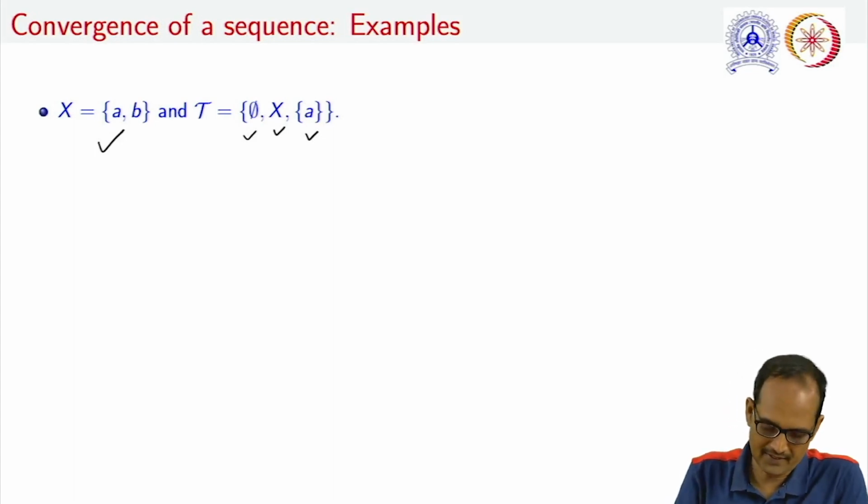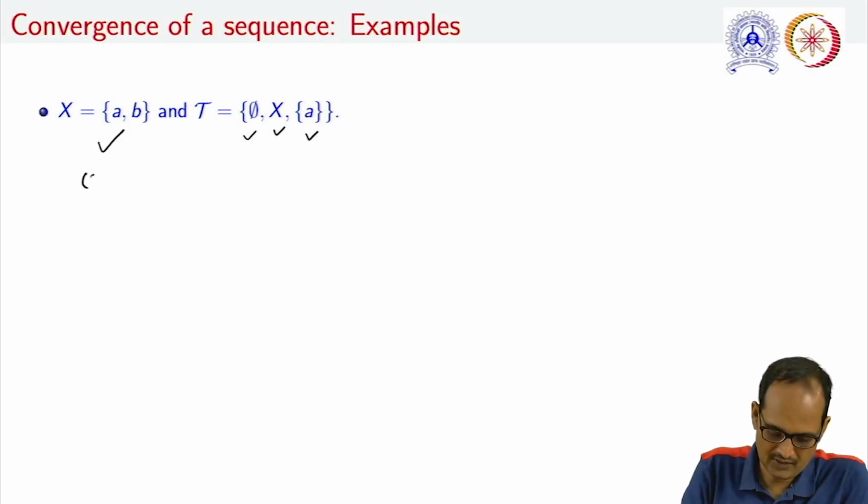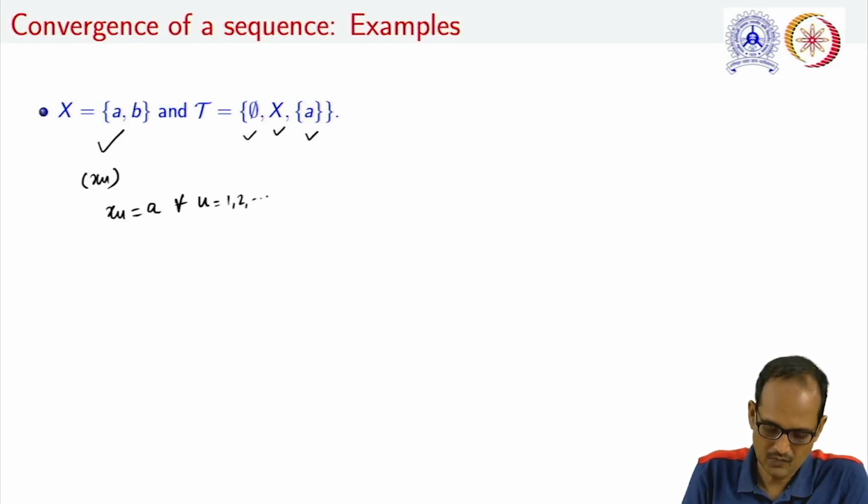This topology is well known and is known as the Sierpinski topology. Now if we take a sequence in this topology, let us take a sequence xn in X which is a constant sequence, given by xn equals a for all n. Now this sequence converges to a.